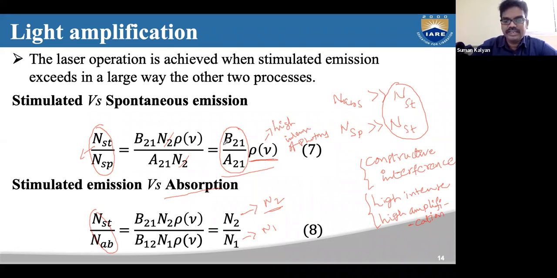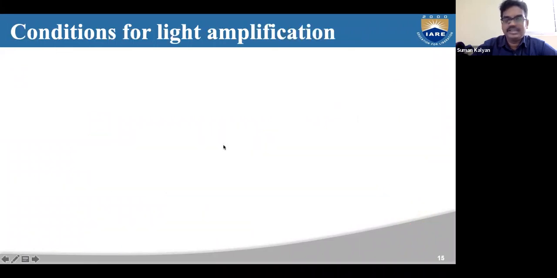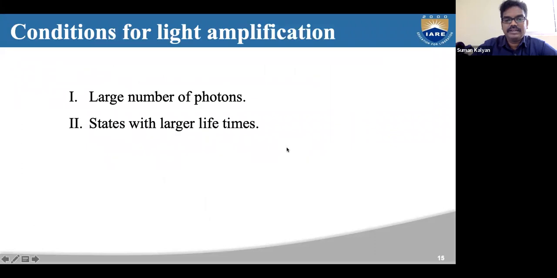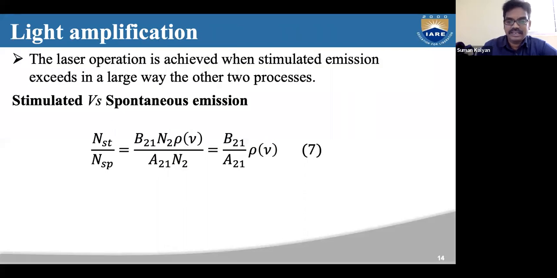So the conditions, if you write them as a summary, we need three conditions for light amplification. That is a large number of photons. As you can see here, we require a large number of incident photons. And the second condition is states with larger lifetime. So this is another condition here, this A21. This should be very small, right? This ratio B21 by A21 also should be very high. This only happens when this A21 is small.